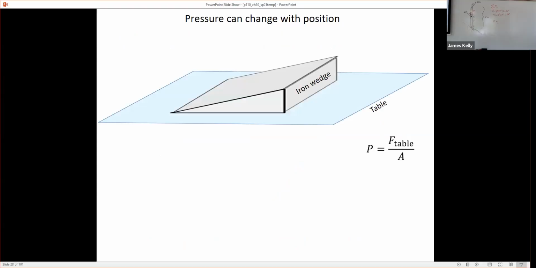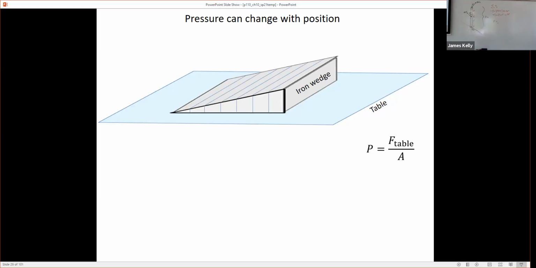It's not usually constant. So here's a cooked up way to think about how, if I put something on the table, the pressure might not be the same all underneath the rectangular base of this iron wedge. It looks like a simplified axe head. The pressure is the force divided by the area. I don't want to use the whole area, because the force is going to vary as we go across. If a huge weight were going to lay on top of me, I'd want to lie under the left end, not the right end, right? That's where all the weight is going to be.